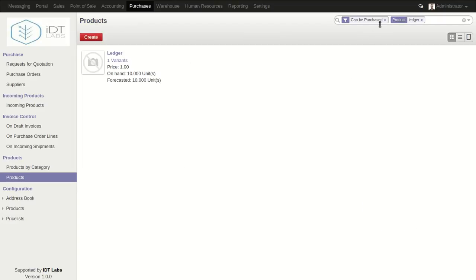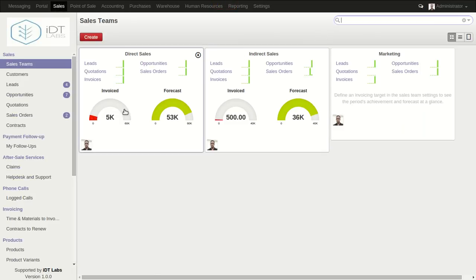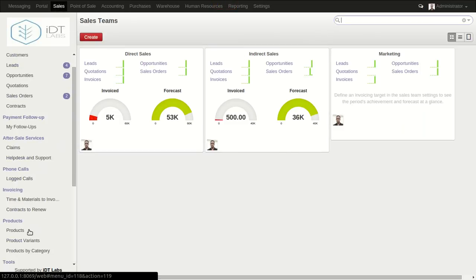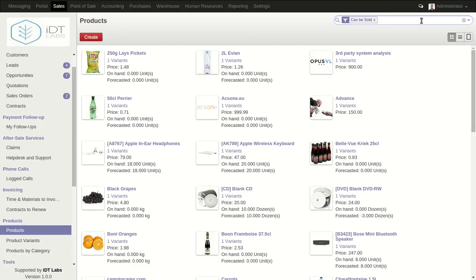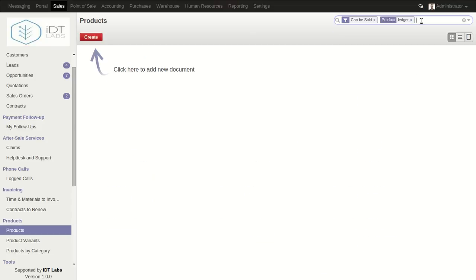So there is no sale price because we can't sell this particular product. And also, if we come over to the sales cloud and try to look for that particular product, we will not see that product. Why? Because the product can't be sold, it can only be purchased.